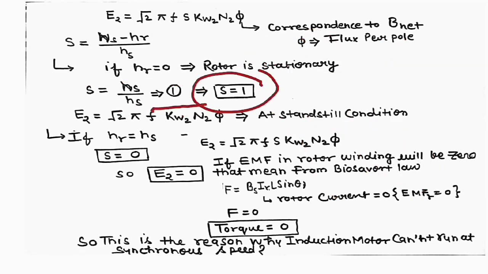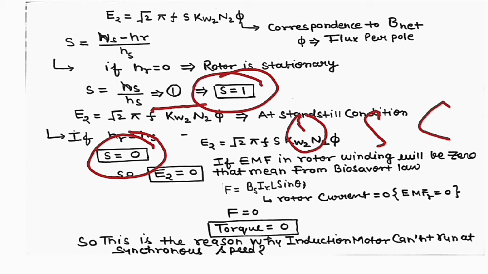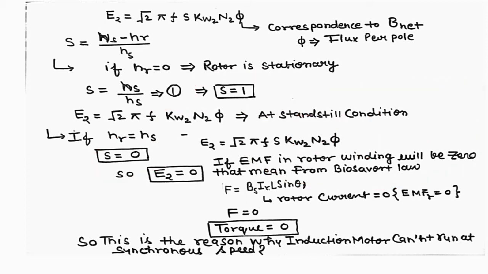Okay, so when nr is equal to ns, the slip is equal to 0. So we can get a variation of slip in between 0 to 1. In between 0 to 1 we will get the variation. So if emf in the rotor winding will be 0, that means from Biot-Savart law.